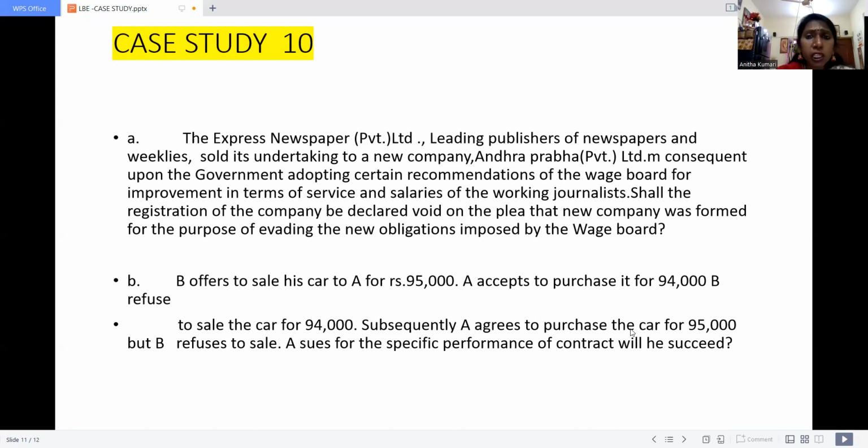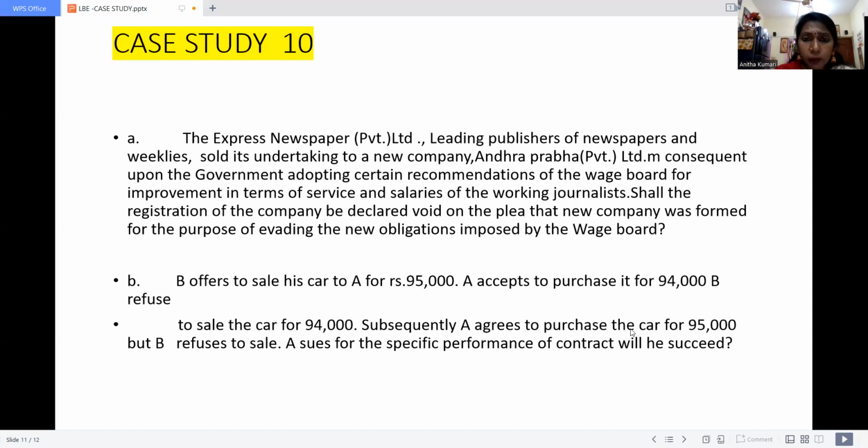Now I am ready to give the money. That time B says, that time itself I clearly told you I will not sell you the car for less than 95,000. You only left out of this contract. Now again you are coming back. So I'm not interested to give this car to you. So in this case, can A file a case against B to give the car?